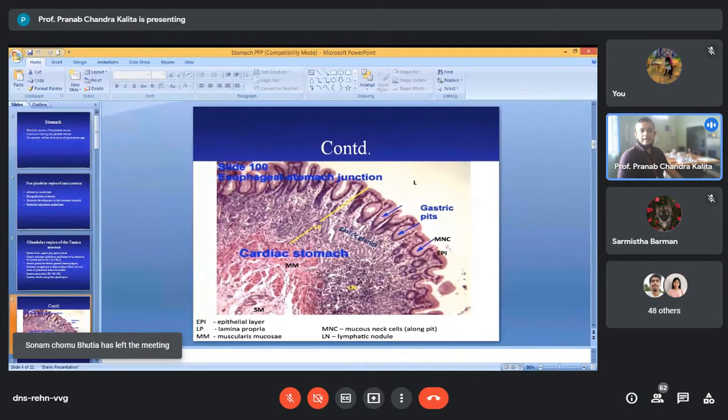The next layer is the muscularis mucosae. This is the cardiac region of the stomach, where you will find mucous neck cells along the pit, as well as lymphatic nodules.